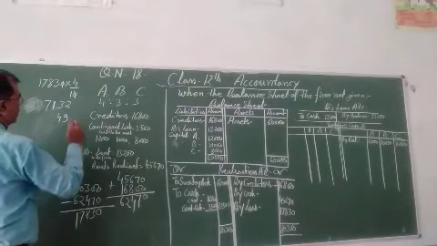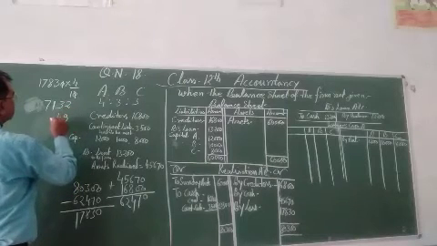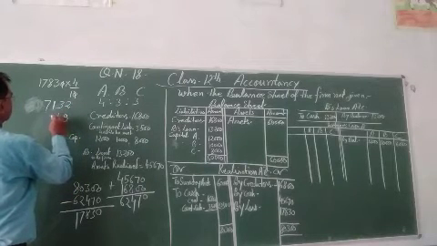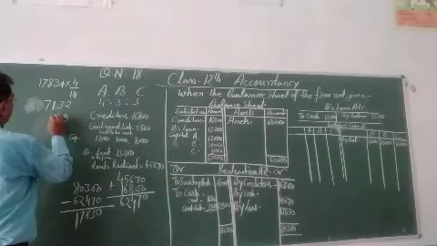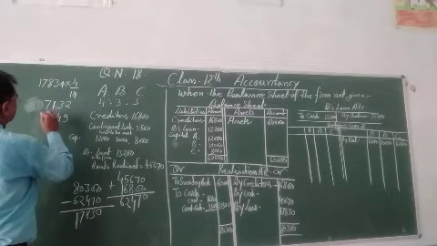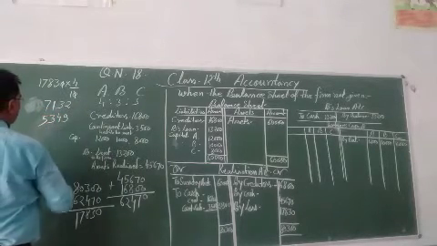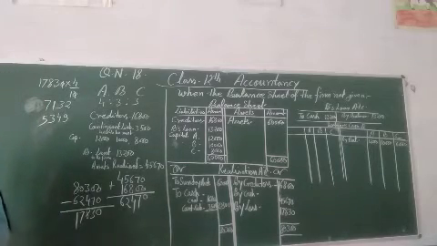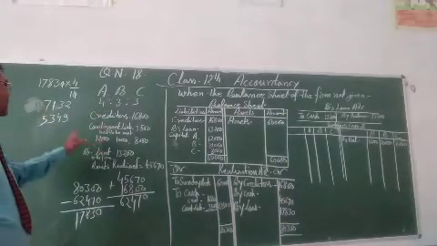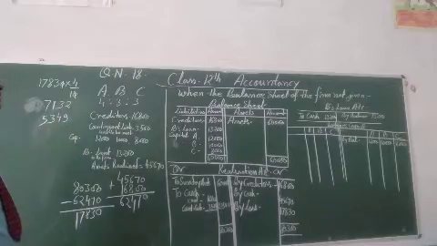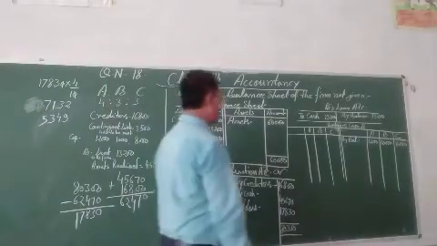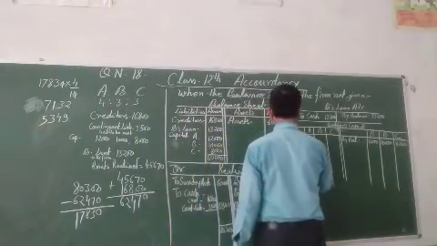So A's share is 7,132, B's share 5,349, and C's share 5,349. Just we can put these to realization.